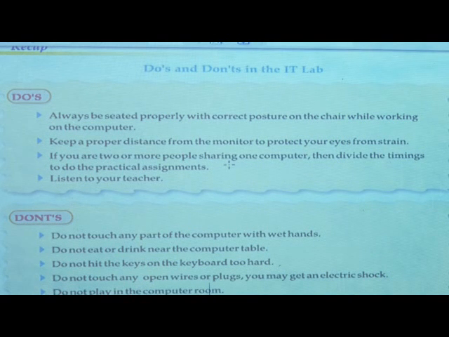We must keep proper distance between our monitor and ourselves, because if we sit near to the monitor, there is a chance to affect our eyes. That's why we must keep proper distance from the monitor.